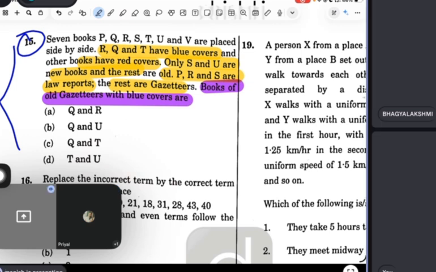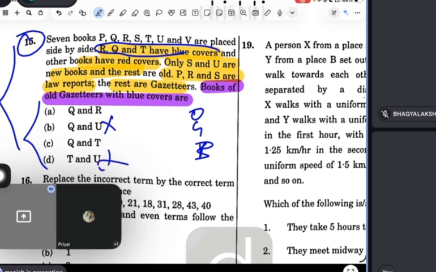See guys, here I will take the help of the options. The question is saying books of old, gazetteer, and blue. So guys, we have to find out the blue covers. Blue is R, Q, T. It means this cannot be the answer because here is U, but here is only R, Q and T. Now I want gazetteer, so PRS cannot be the answer. So R is there. So the answer will be Q and T. And what I told in the beginning: if a statement is difficult, go for the options.